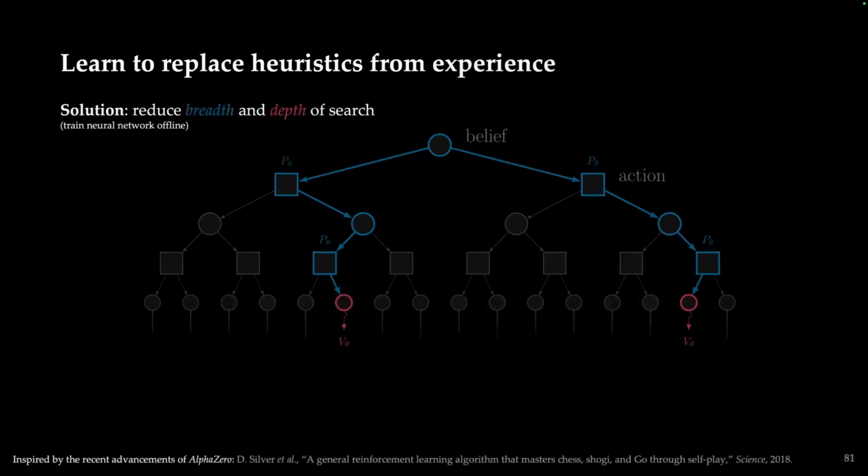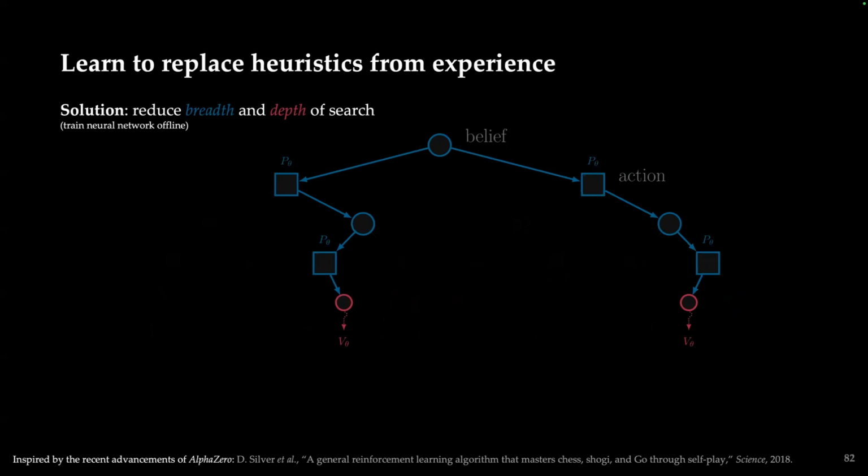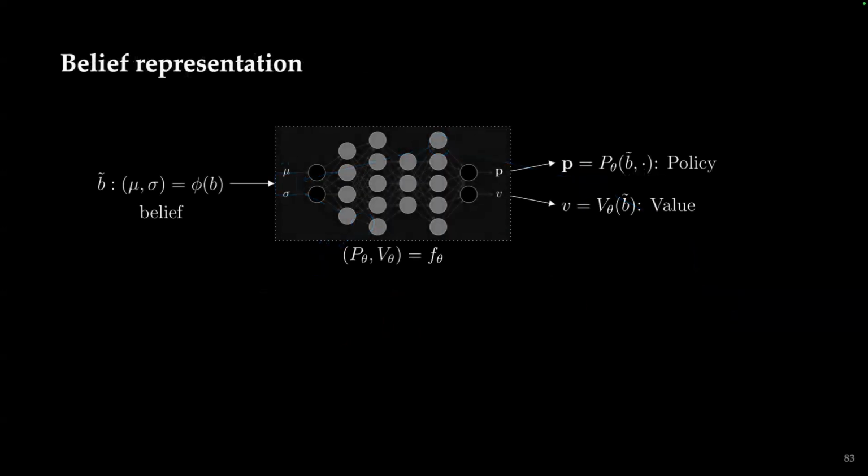So inspired by recent advancements of AlphaZero, we can combine these 2 goals to reduce both breadth and depth using offline neural network surrogates. And the idea is, once we have a trained surrogate that tells us where promising actions are to expand on and what the value of the future would be at the leaf nodes, we can effectively prune out these cases online so we don't actually have to try them in tree search and just focus on informative actions and a really good estimate of what the future would be. So the way we do this is we can represent our belief and adapt this to POMDPs. We have some simple summary statistics as input into a neural network. And the neural network will predict the policy, which is a distribution over actions given that belief, and the value, which is just a real number that tells you what's the value of that particular belief.